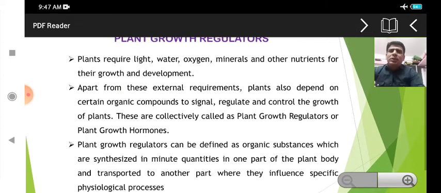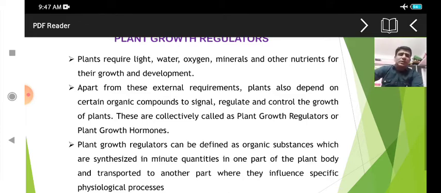See, as the plant requires light, water, oxygen, minerals and other nutrients for its growth and development, these are the external requirements, called external because the plant takes them from outside sources. It may be air, it may be soil, or it may be water, from which it takes different types of nutrients and minerals for its growth and development.